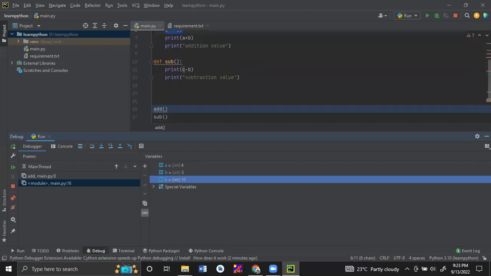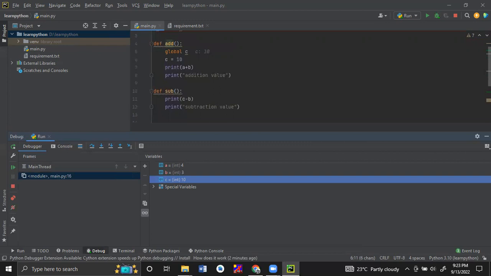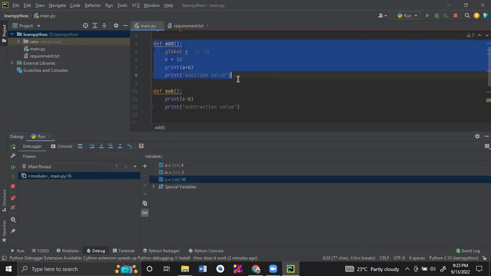Okay. Now let's go to the next line. Now it has returned to the add method, and we can see A, B, C. Now we can't see that other thread. It is actually not a separate thread; it is showing a separate module, meaning a separate method. This method is executed successfully.